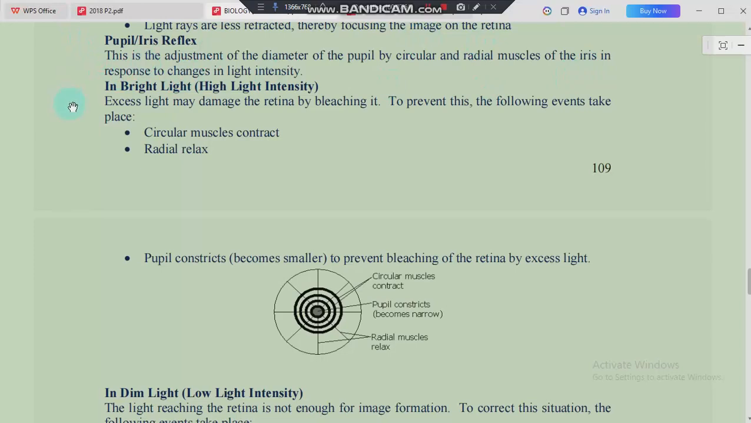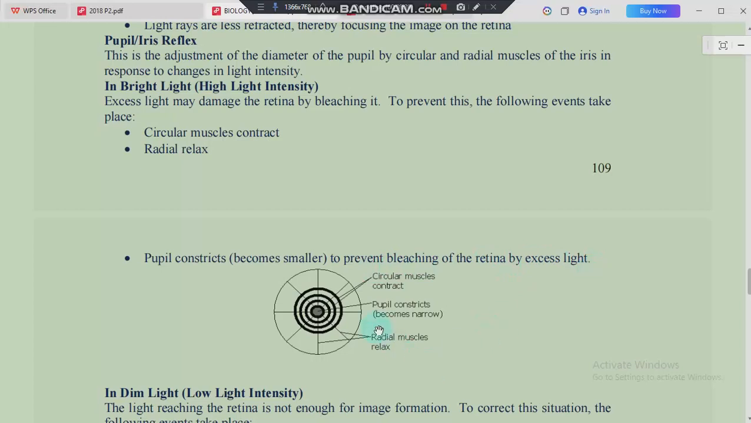So let's talk about bright light or high light intensity. So what happens? Excess light may damage the retina by bleaching it. To prevent this, the following events are going to happen. Number one, the circular muscles are going to contract while the radial muscles are going to relax. Once the circular muscles contract and the radial muscles relax, what is going to happen to the pupil is that it constricts or becomes smaller to prevent bleaching of the retina by excess light.